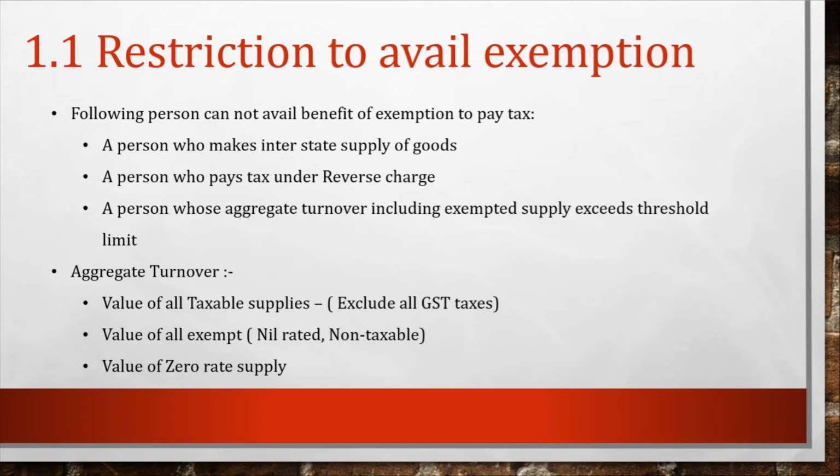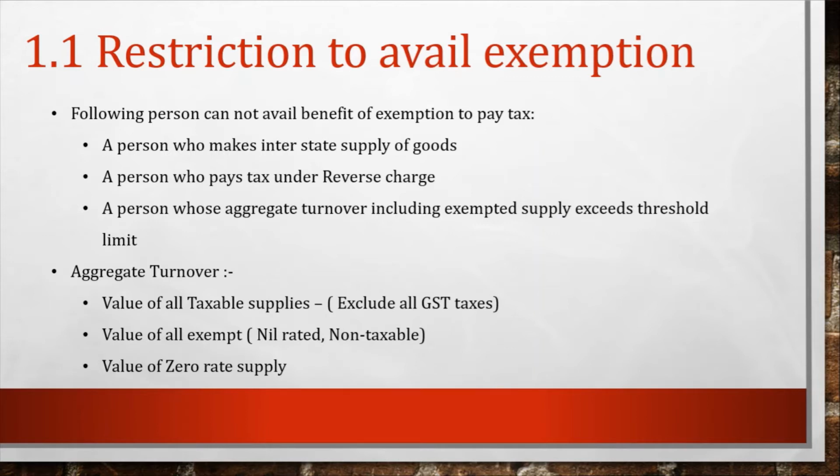Topic number 1.1, restrictions to avail the exemptions. Here we will discuss the persons who cannot avail the benefit of these schemes. First, a person who makes interstate supply of goods. Second, a person who pays tax under reverse charge, meaning a person who takes supply on which he is liable to pay tax under reverse charge. Then a person whose aggregate turnover, including exempt supply, crosses the threshold limits.